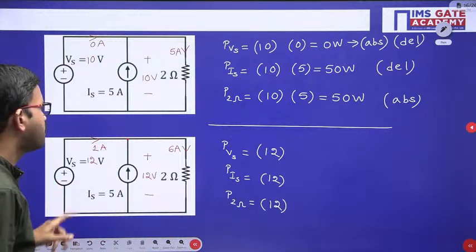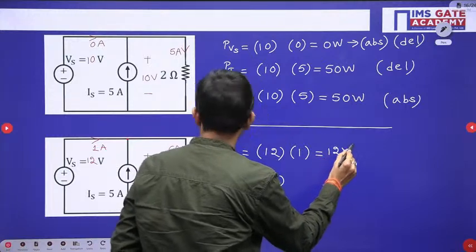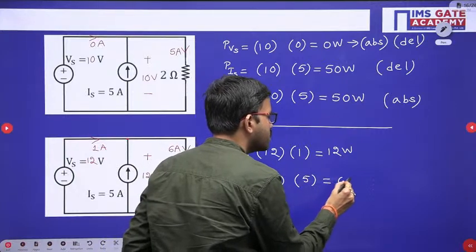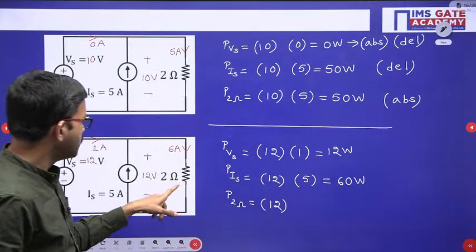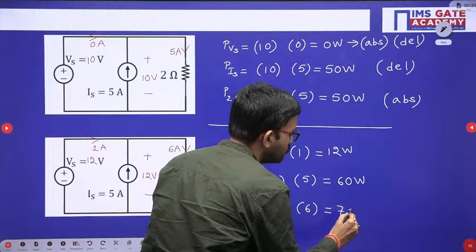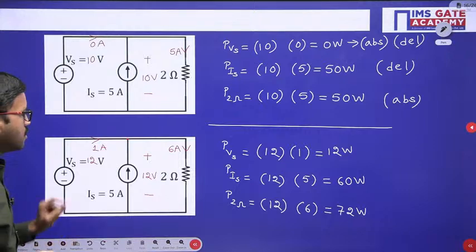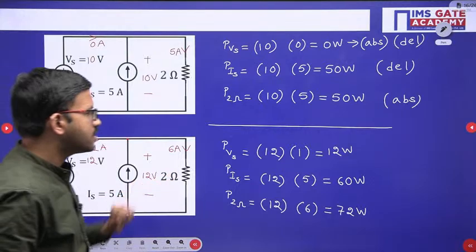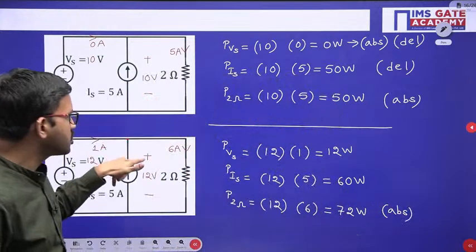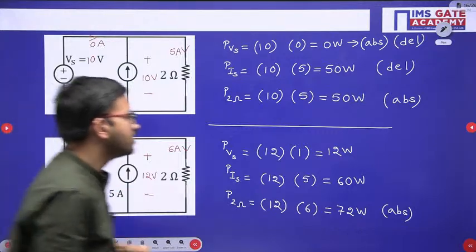Now let us calculate the powers. In this case, 1 ampere current is flowing, that means 12 watt. In this case, 5 ampere current is flowing, 12 into 5, that is 60 watt. Next, in this particular resistor, 6 ampere current is flowing, 6 12s are 72 watt. Now just observe here. Obviously this particular resistor is absorbing because current enters at the positive terminal. Regarding this current source, current leaves from the positive terminal, that means it is delivering the power.